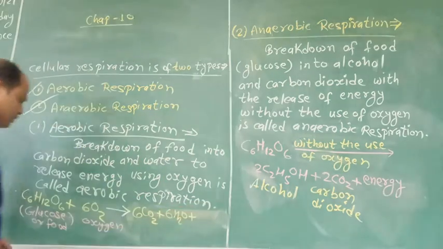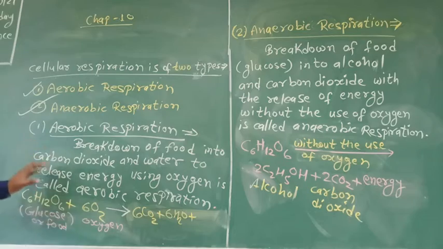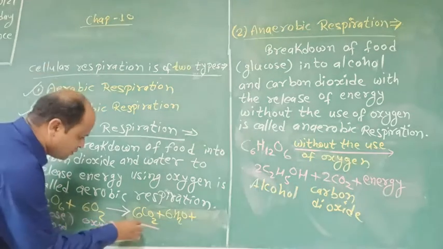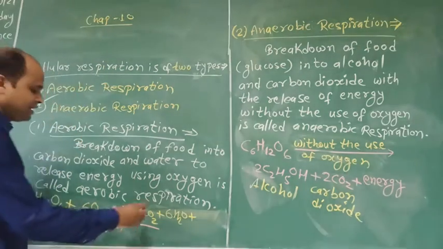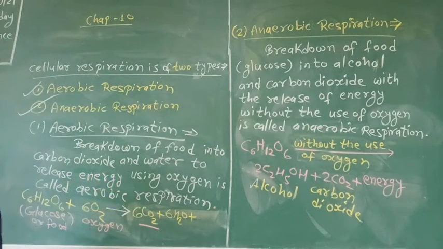Glucose, with the formula C6H12O6, breaks down into 6CO2, carbon dioxide, and water, and releases energy.